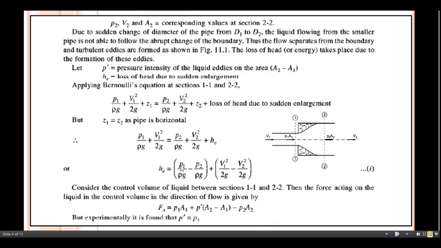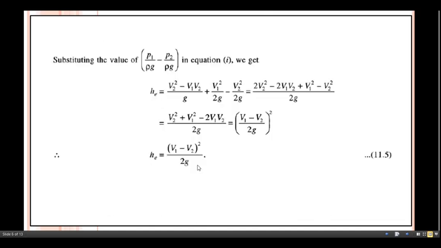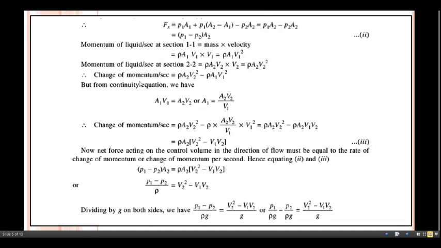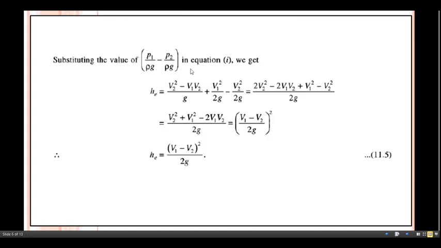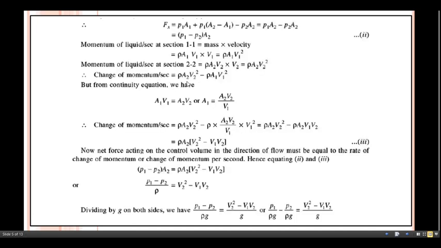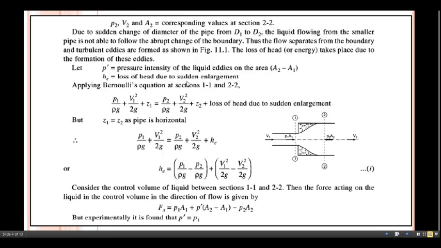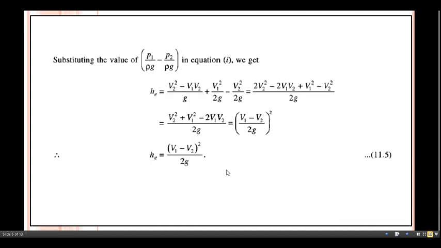This relation has already been obtained, and we have to substitute it in equation number 1. In this way you get this relation: V2 square minus V1 into V2 divided by g plus, and the next part is already with us from equation number 1. We substitute this part here.